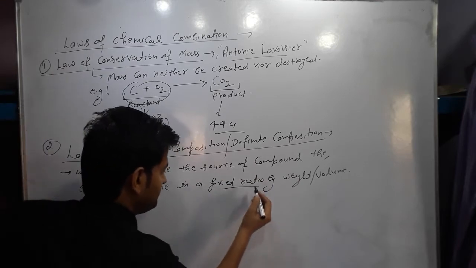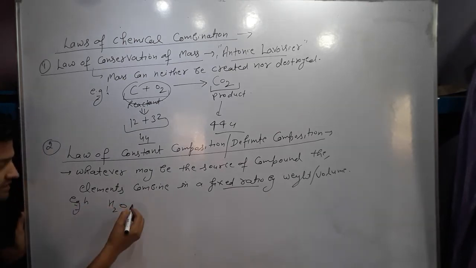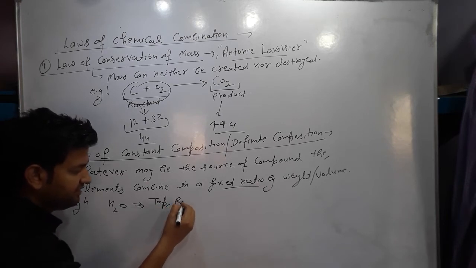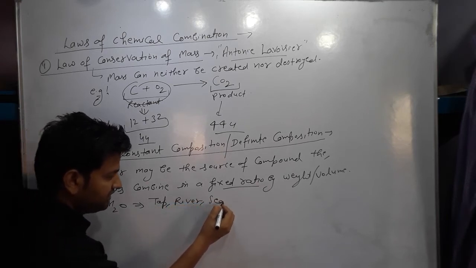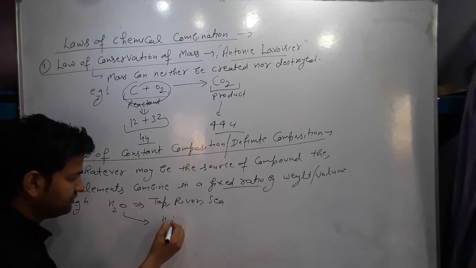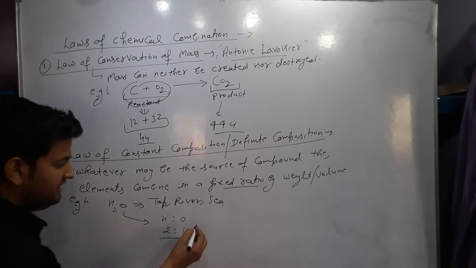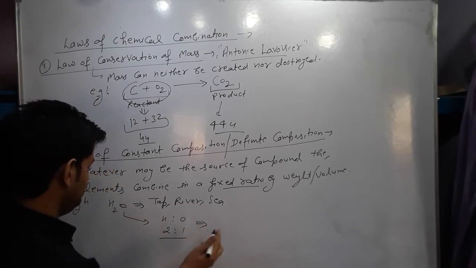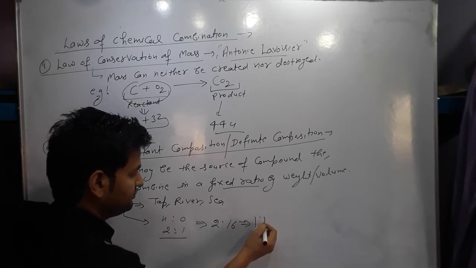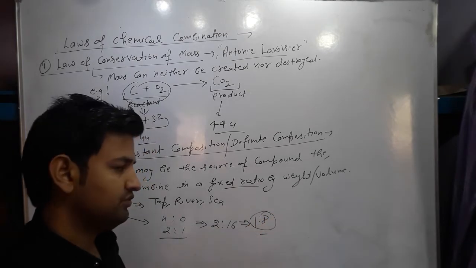Take the molecule of water, whether the source is tap water, river or sea water. The ratio in which hydrogen and oxygen combine, by number, is 2:1, and the mass ratio is hydrogen 2 and oxygen 16. So the ratio of the mass of these two elements is 1:8.